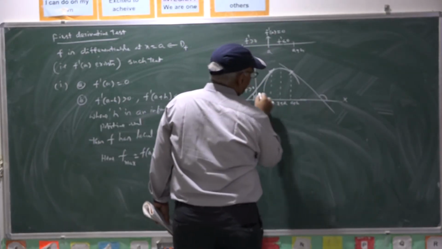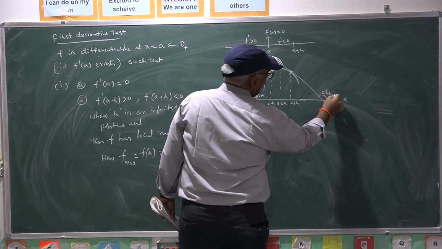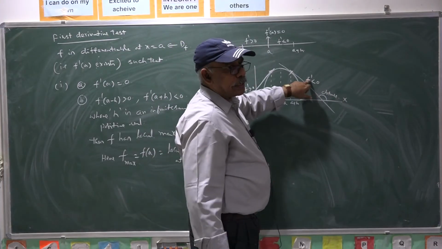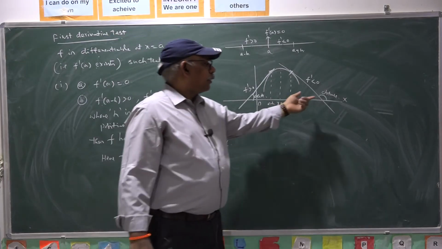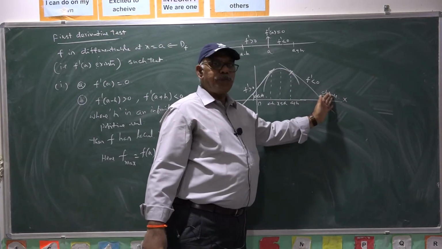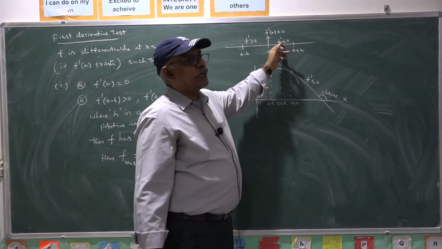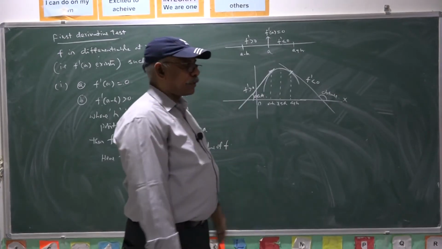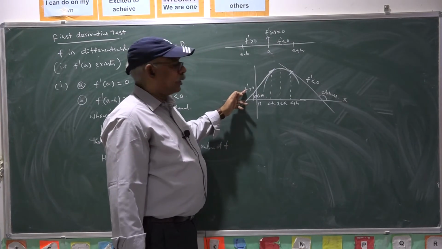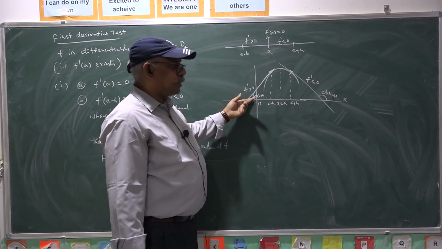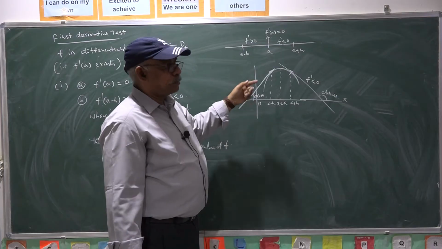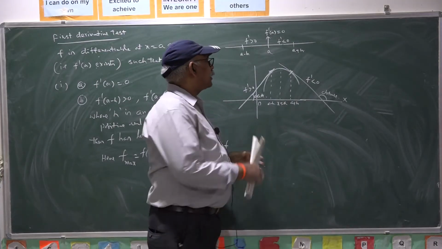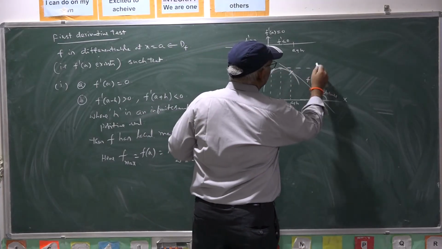Hence f dash, the slope, is negative, because tan of that angle gives us f dash. Here the slope is 0, hence f dash is 0.